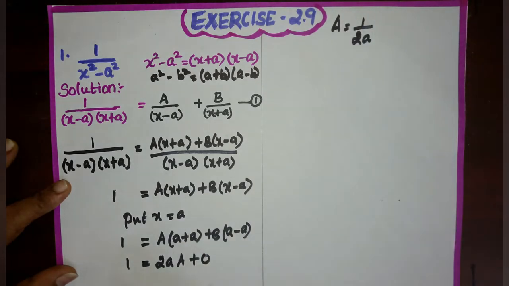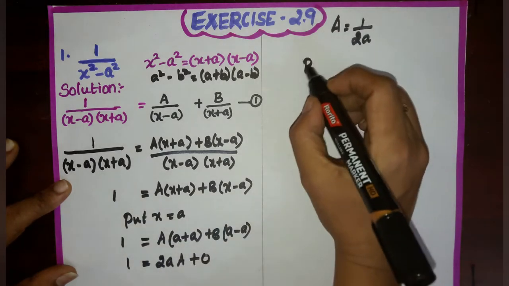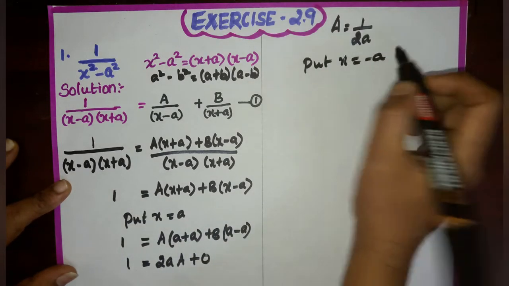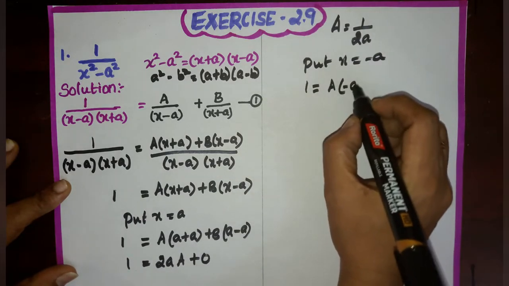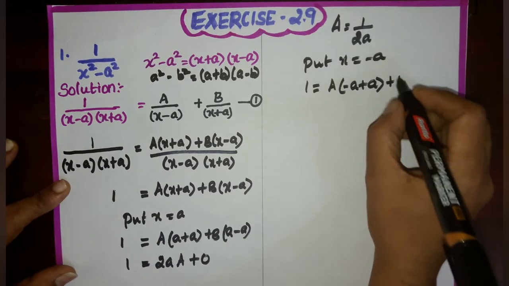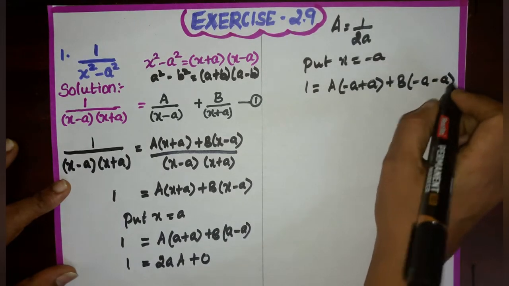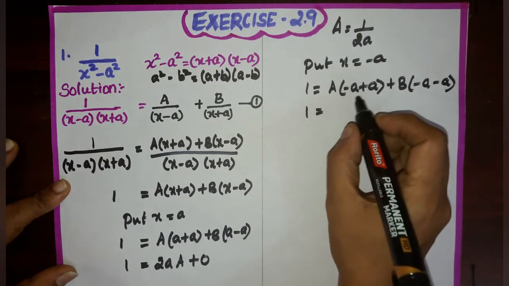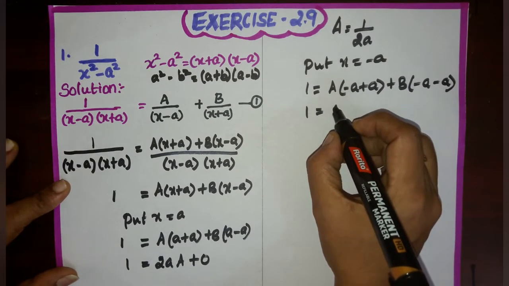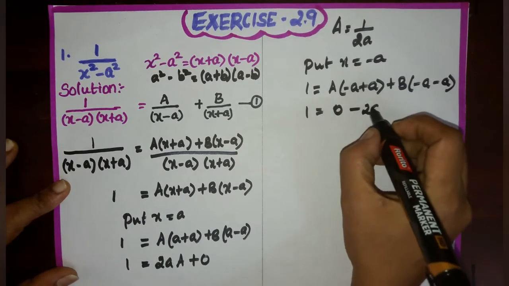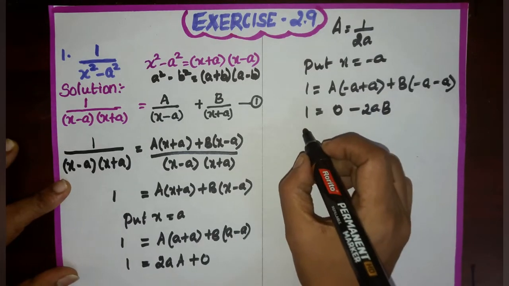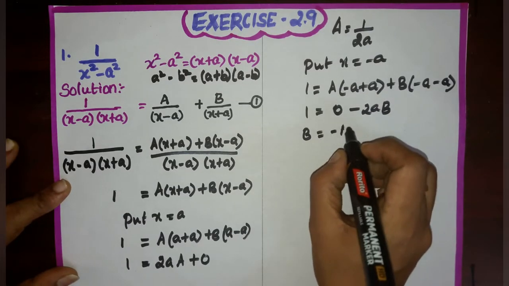Now we need to find the zero of the polynomial x plus a. x plus a is 0, so x is minus a. Then put x equal to minus a on both sides. Then we get 1 equal to A into minus a minus a plus B into minus a plus a. Minus a plus a is 0, so we get A into 0 is 0. Minus a minus a is minus 2a, minus 2aB, which gives B equal to minus 1 by 2a.